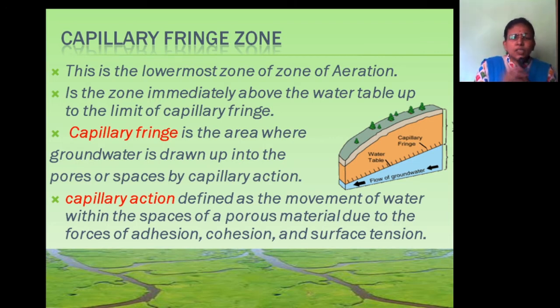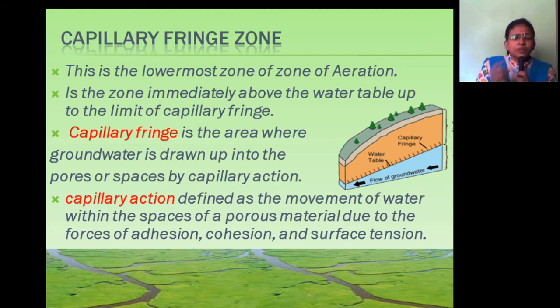Capillary action means the movement of water within the spaces of porous material due to the force of adhesion, cohesion and surface tension.